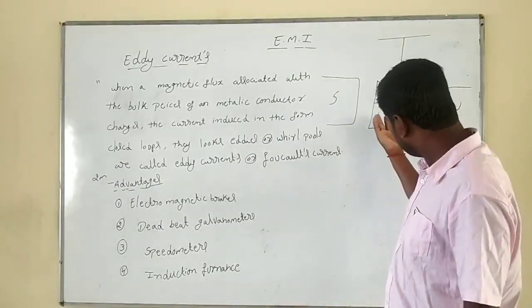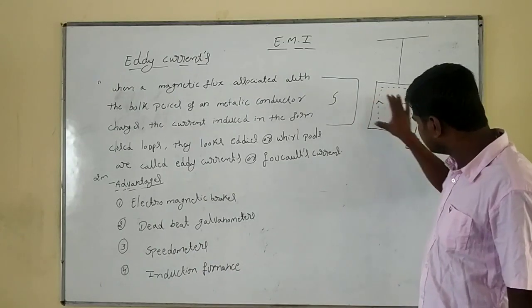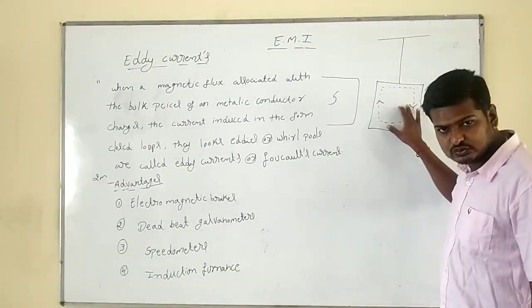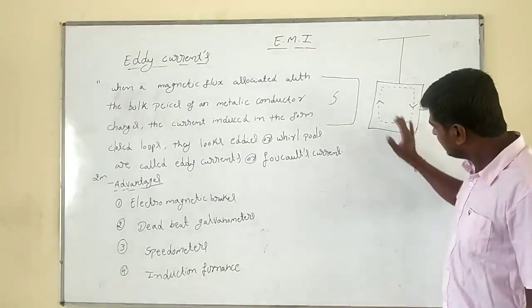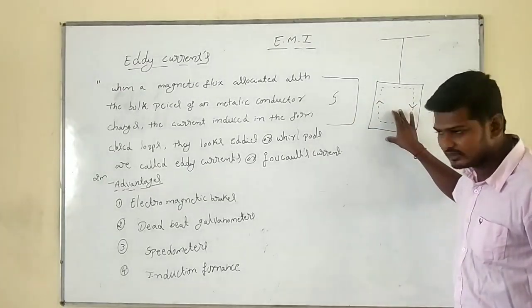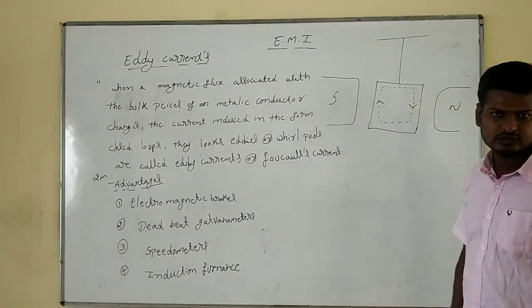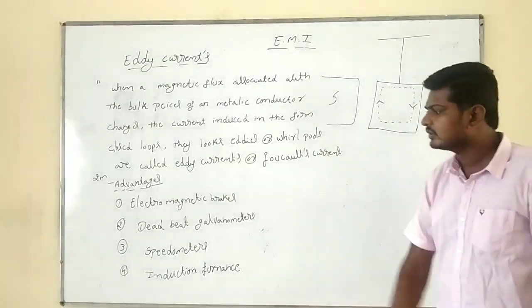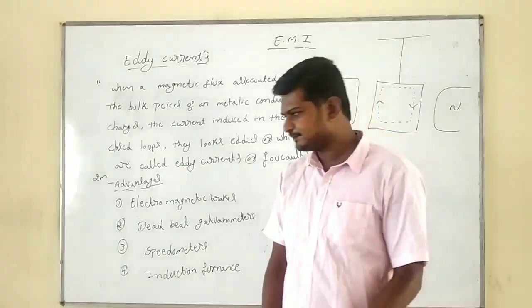Simple one. Here also a simple example. Without poles, the metallic conductor comes to rest in a long time interval. With poles, the metallic conductor comes to rest in a short interval of time. Because of what? Eddy currents are induced. That one we are going to call a deadbeat galvanometer.